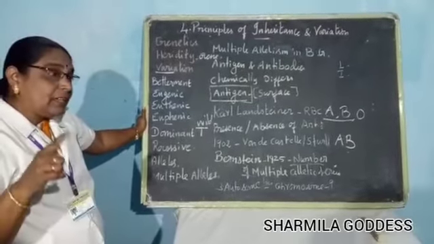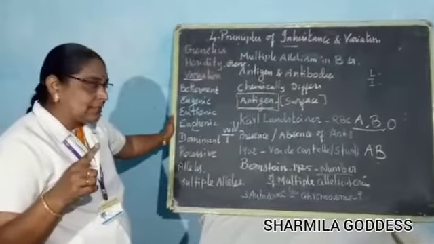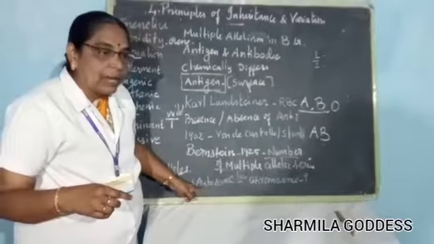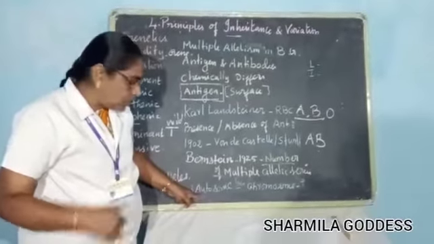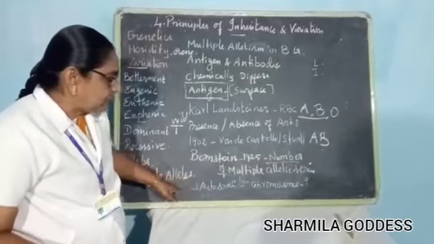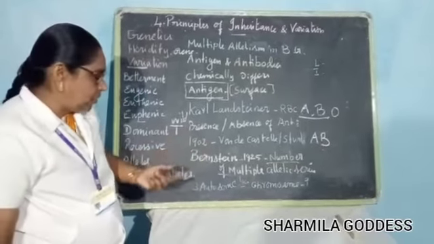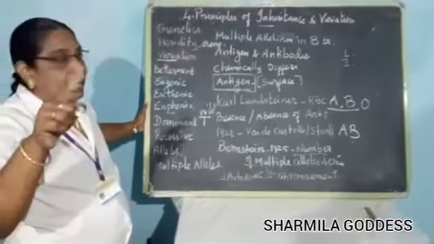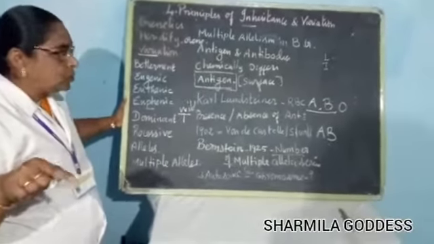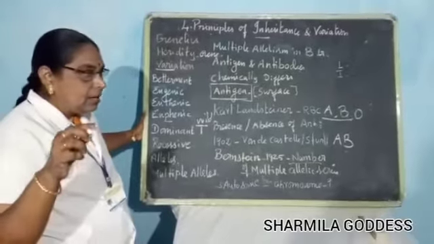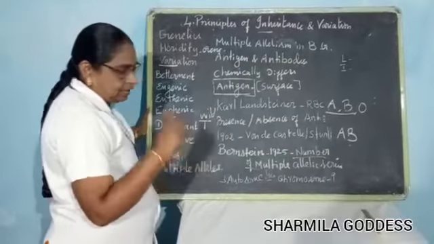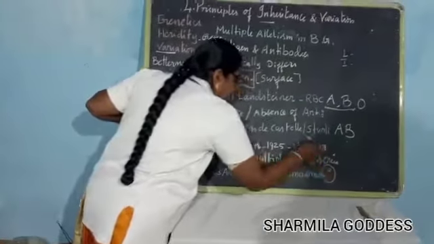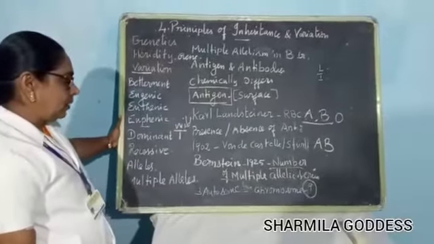The blood group gene is especially present in the autosome. Why? Because these are the body cells, no? So the three alleles, A, B and O, are located in chromosome 9. You know how many chromosomes are present? We have 23 pairs, that is 46. The gene is located in chromosome 9.